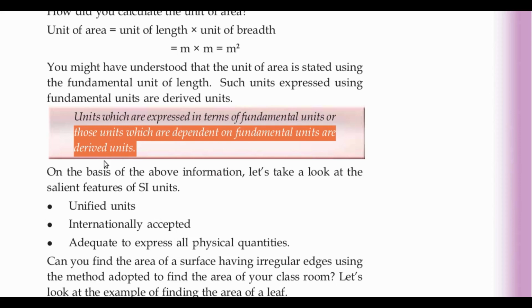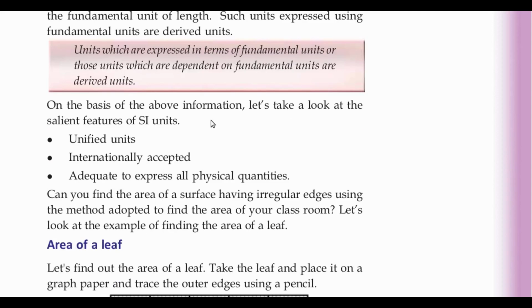On the basis of the above information, let us take a look at the salient features of SI units. It is very important to know the characteristics, the peculiarities of SI units. There are 3 salient features. First, SI units are unified units. That means they are unique. It is used everywhere in the universe. The second salient feature is that they are internationally accepted.